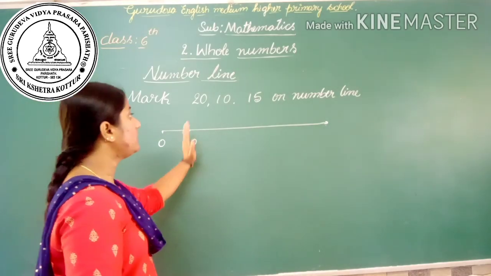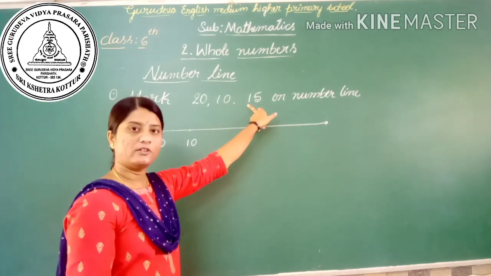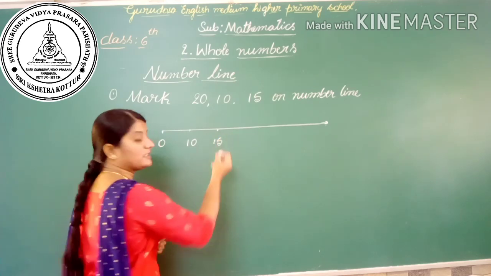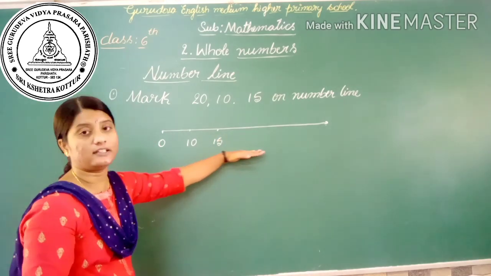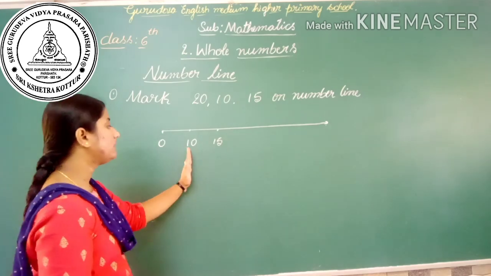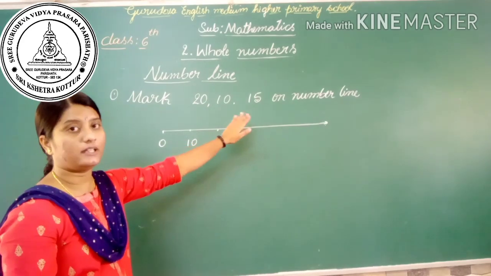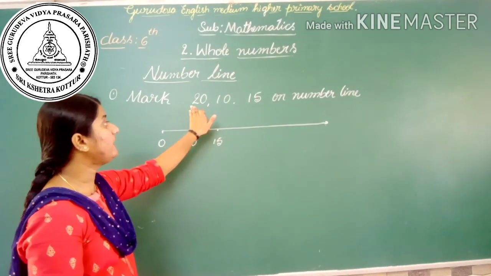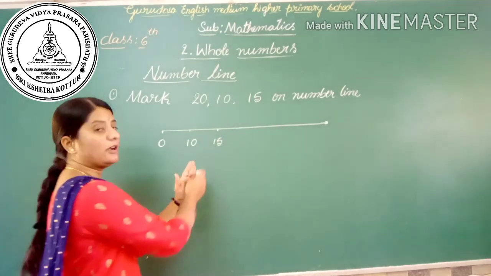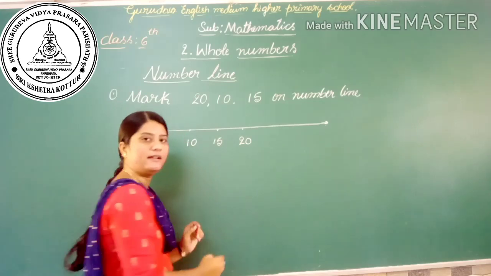Then, which number is greater than 10? Yes, that is 15. We know that the numbers go on increasing to the right of a number line. Here 15 is greater than 10. Then which is the greatest number in these three numbers? Yes, that is 50. So 50 is greater than 15, so we have to mark it on the right of the number line.